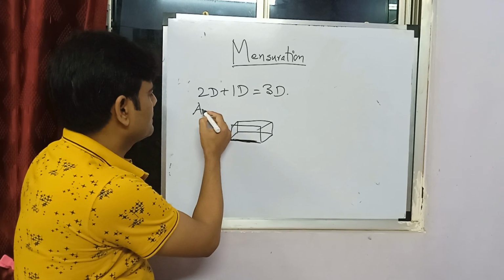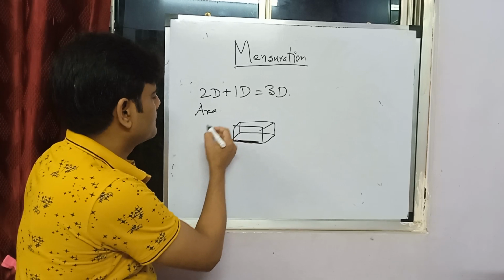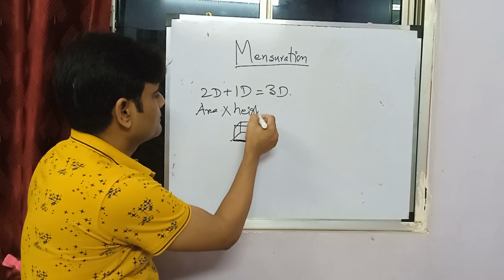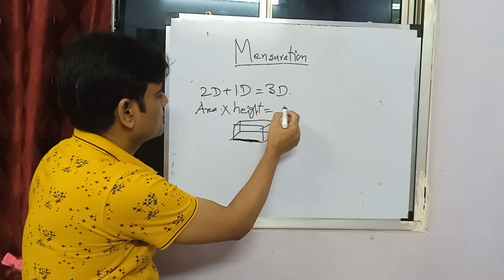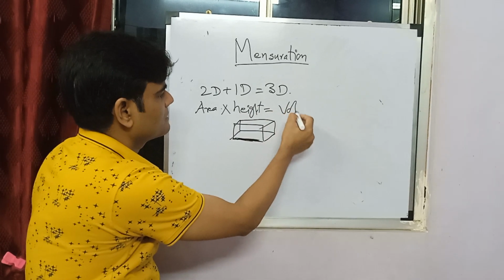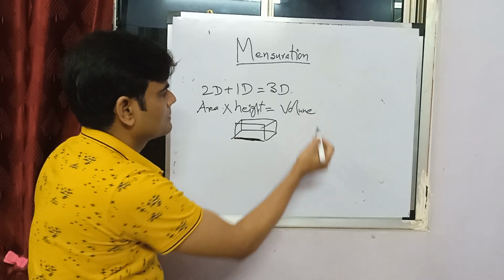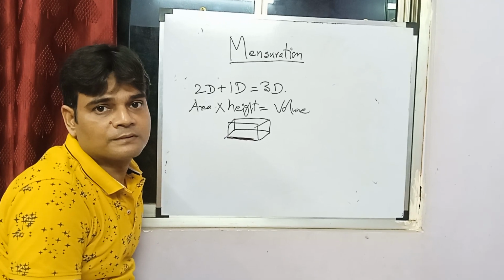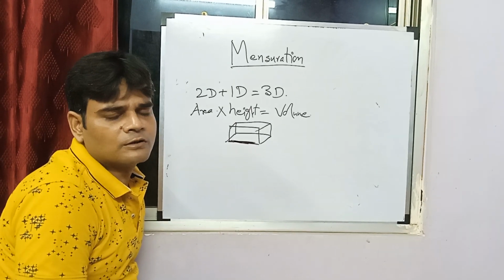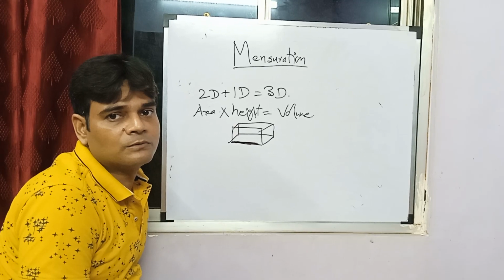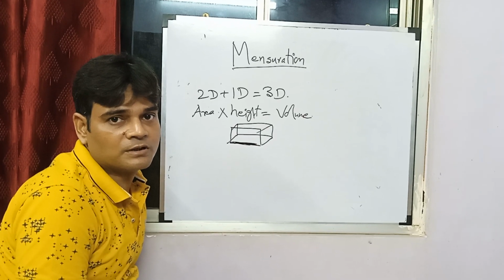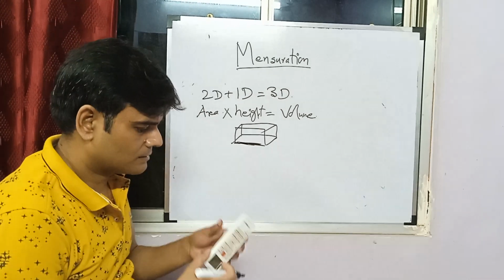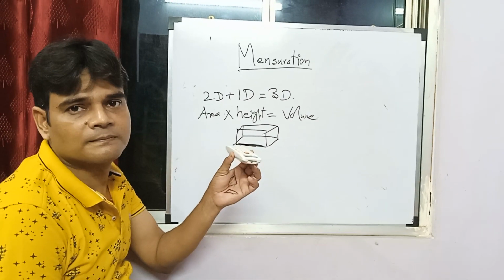So area, there comes a concept of height, and that is your volume. That is the terminology we use for 3Ds. 3D, volume. What is volume? Volume is the amount of space which the body occupies. This one, it's taking some space, right?